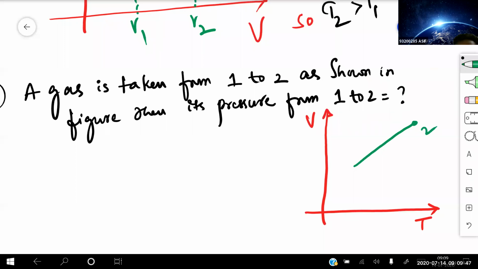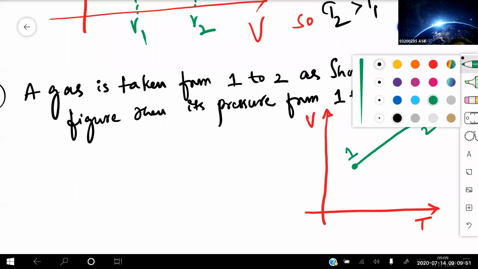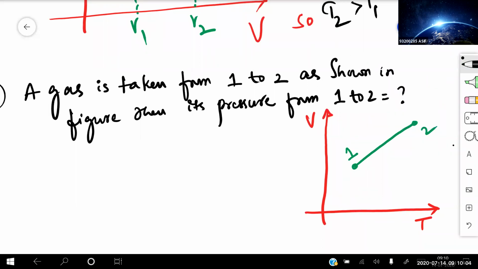This is point 2, this is your point 1. Okay, come on, try to see this graph. Volume versus temperature. Volume versus temperature. Whenever you get such a graph, first draw the line joining points 1 and 2. This one is your first line which is joining, and this is your another line which is joining this one.